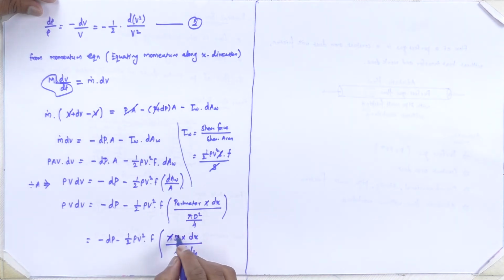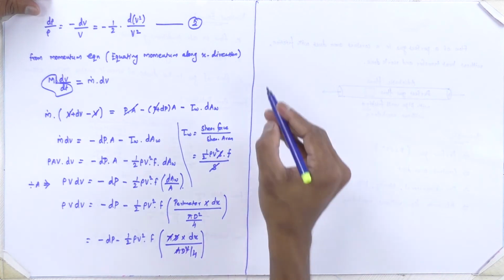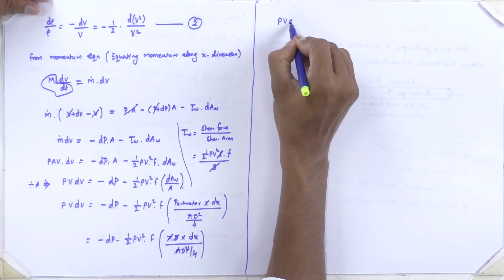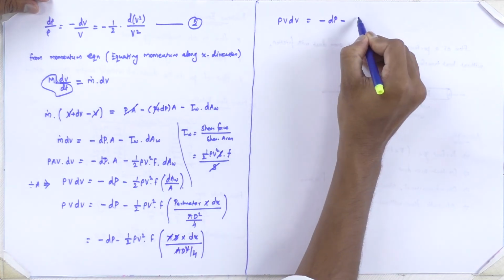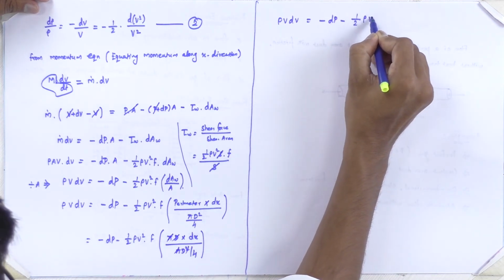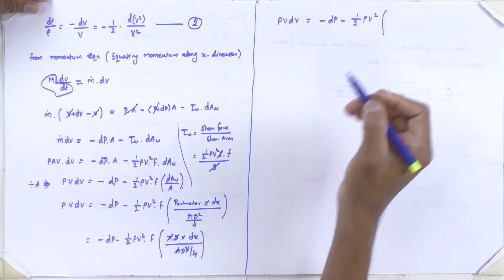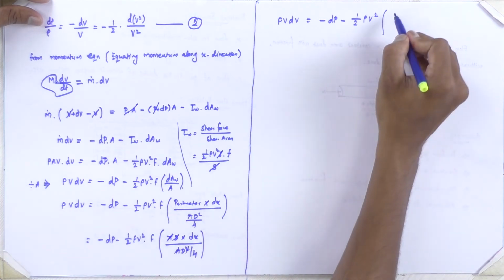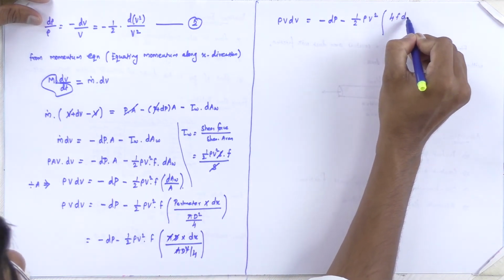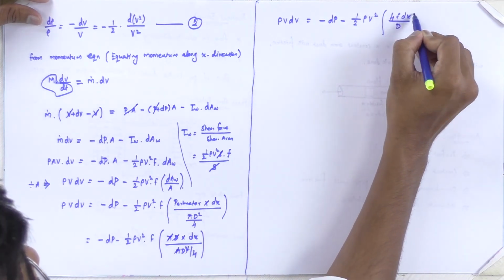The pi terms cancel, and d with d square leaves a single d. So the remaining terms are: rho v dv is equal to minus dp minus rho v square, and taking the f term inside, this gives us 4f dx divided by d.